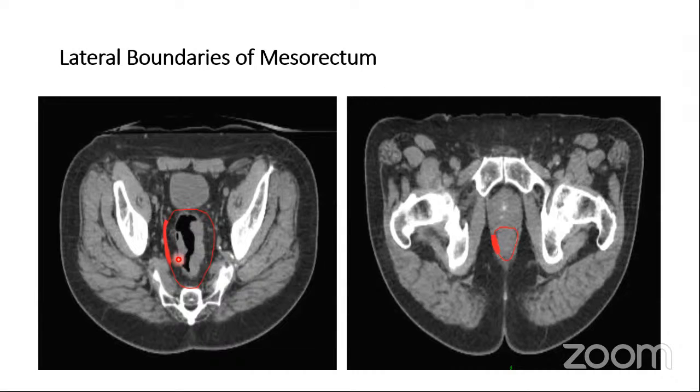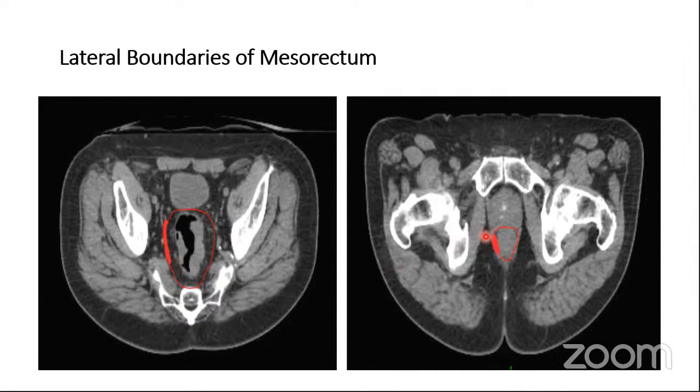But the mesorectal fascia is very difficult to identify on the CT. So, at least you can bound your lateral boundary with mesorectum. In a good CT, I think mesorectum is easily visualized. So even if you cannot make out the mesorectum, you remain medial to the vessels. So here you'll have your vessels. You remain medial to the vessels, and ideal will be that you cover your mesorectum.